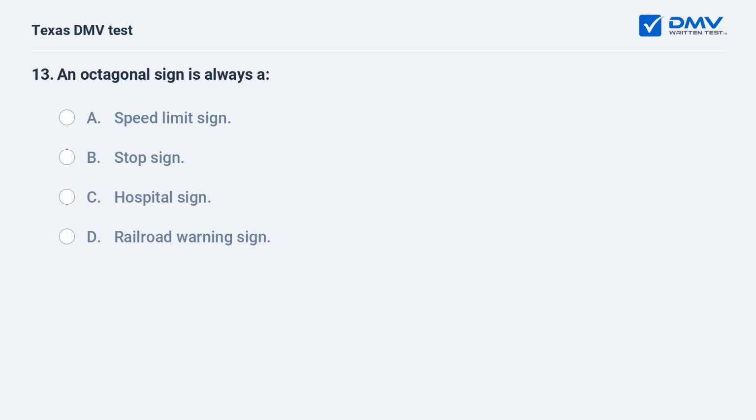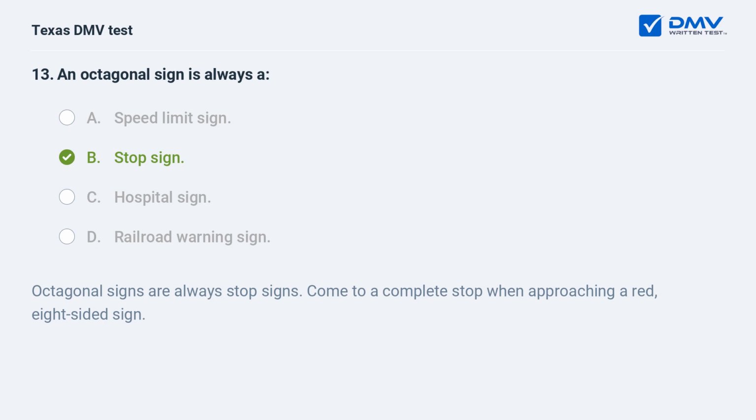An octagonal sign is always A. speed limit sign, B. stop sign, C. hospital sign, D. railroad warning sign. B. stop sign. Octagonal signs are always stop signs. Come to a complete stop when approaching a red 8-sided sign.